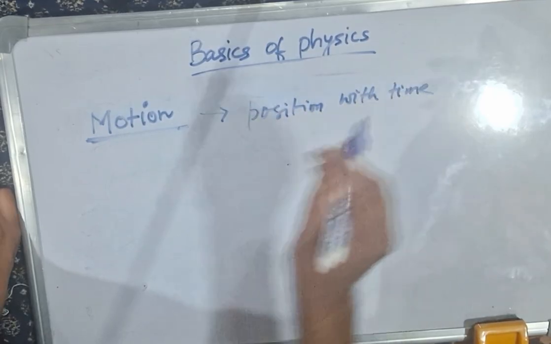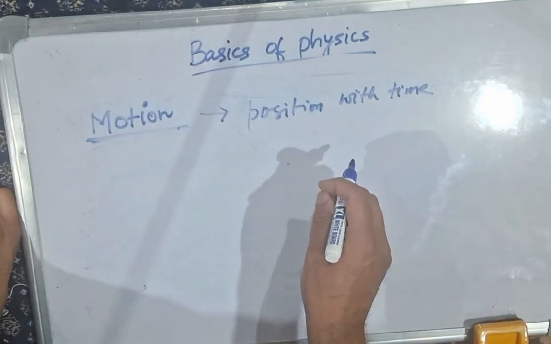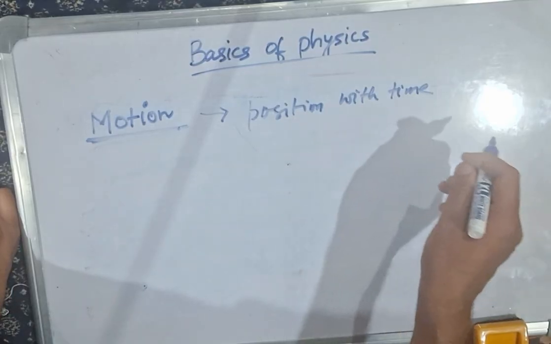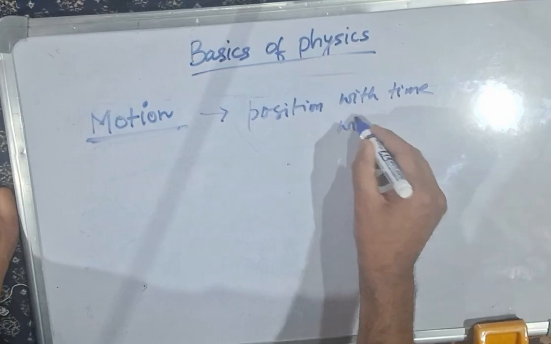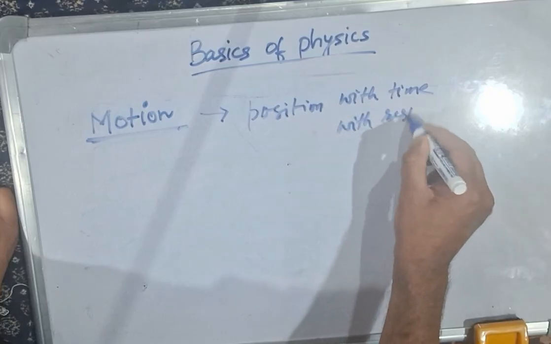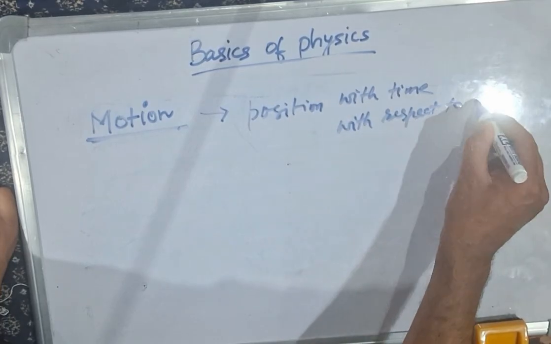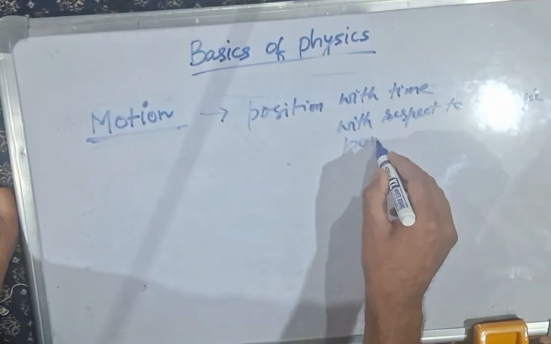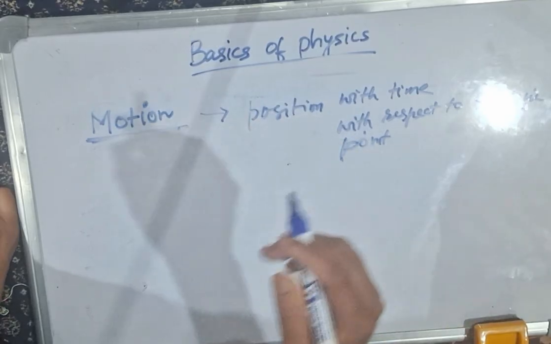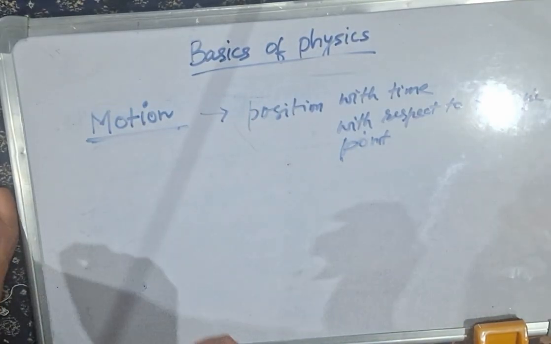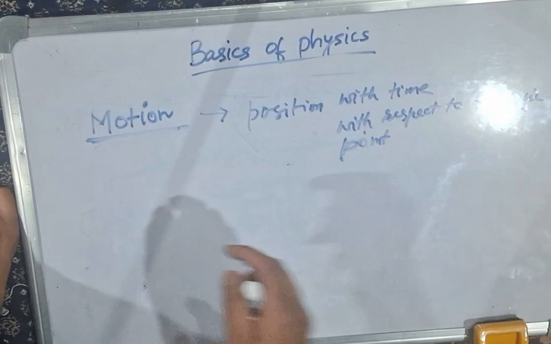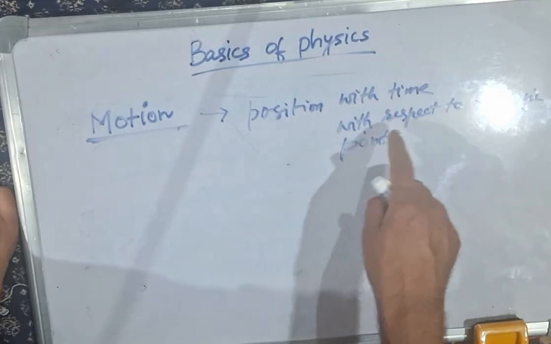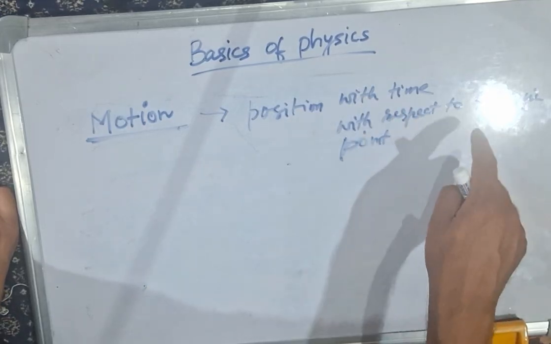If the position of an object is changed with time and with respect to a specific point or surrounding, this is known as motion. So an object is said to be in motion if it changes its position with time, or if it changes its position with respect to a specific point or surroundings.